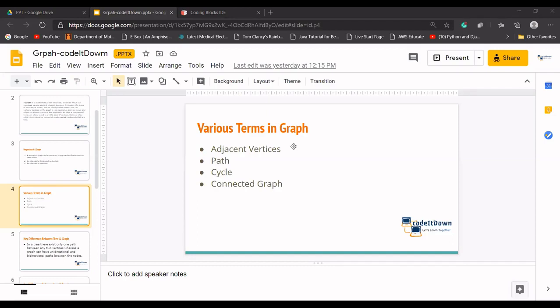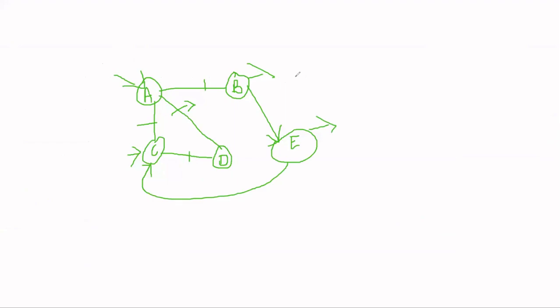A connected graph is there. It means, okay, in this all the cities, all the nodes, let's say 1, 2, 3, 4, and 5, are connected because they are connected with each and every node. Okay. They are connected with at least one node in this graph. Okay. Let's say one more city is there, that is F, that is in another continent, and F and G are connected by, let's say, a bidirectional edge.